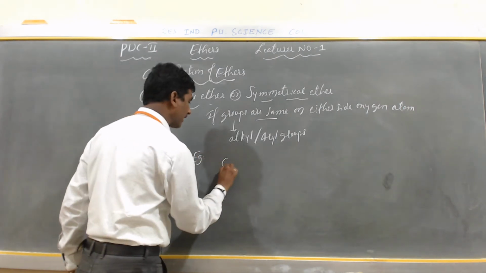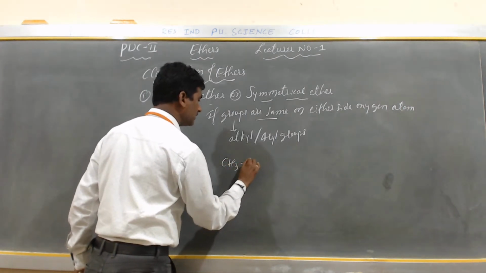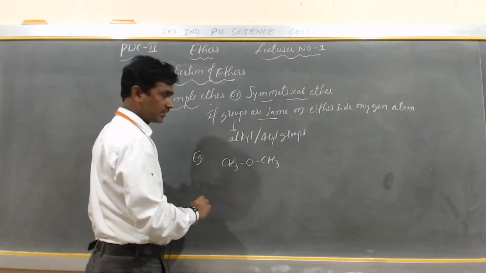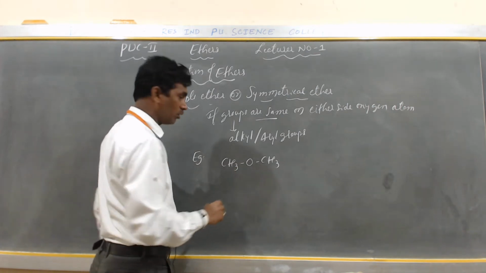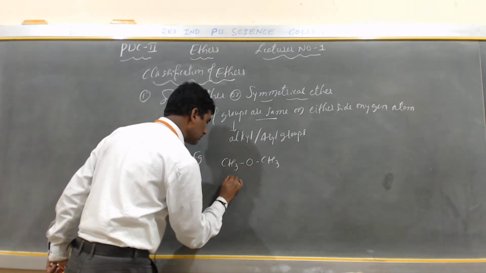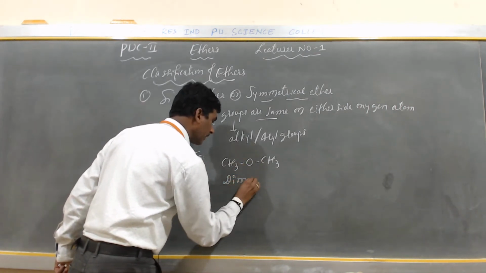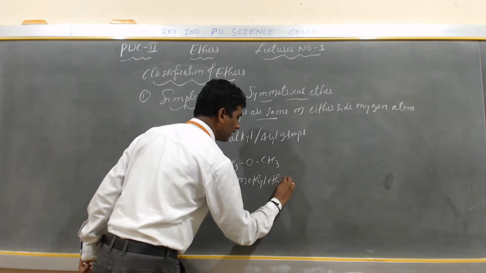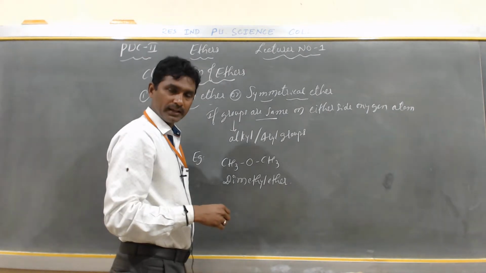So this I can write as CH3-O-CH3. CH3 is an alkyl group. How many alkyl groups are there? Two alkyl groups, both are the same. It is called dimethyl ether. Is it correct or not?